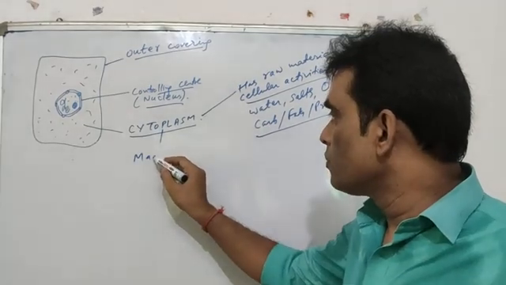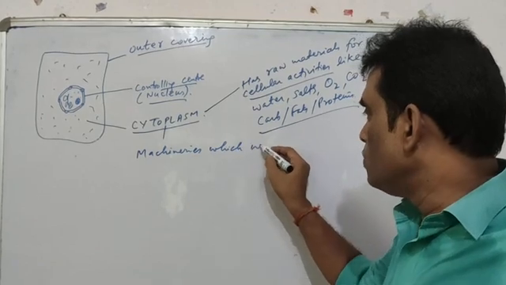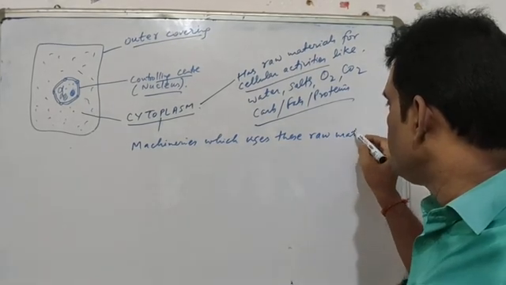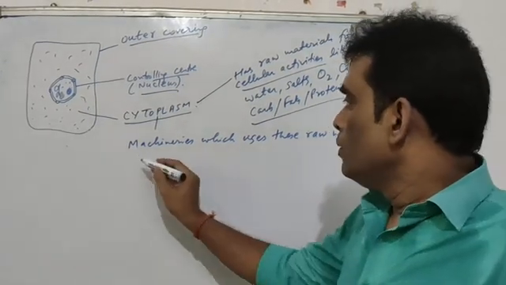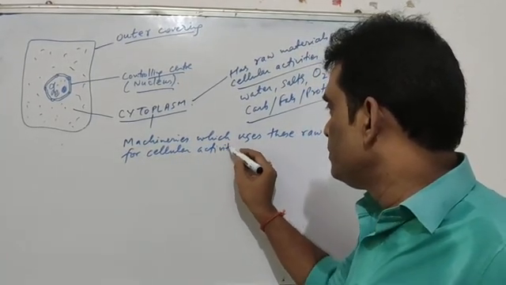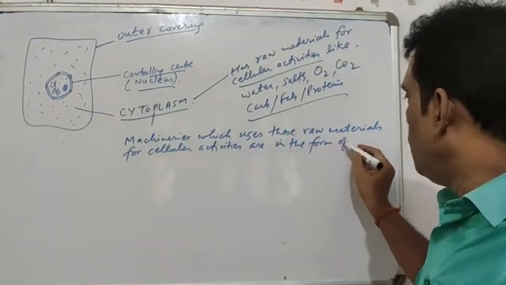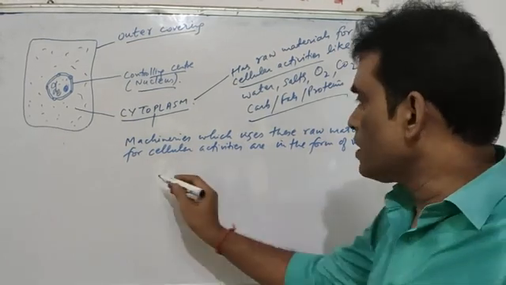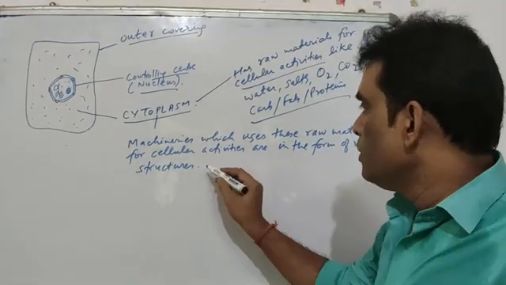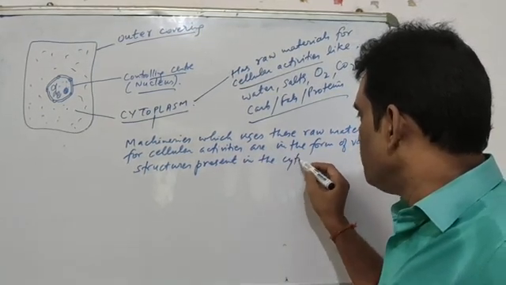The machineries which use these raw materials for cellular activities are in the form of various structures present in the cytoplasm.